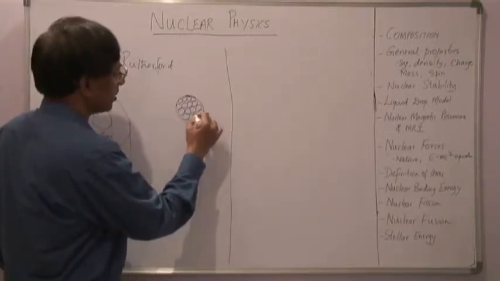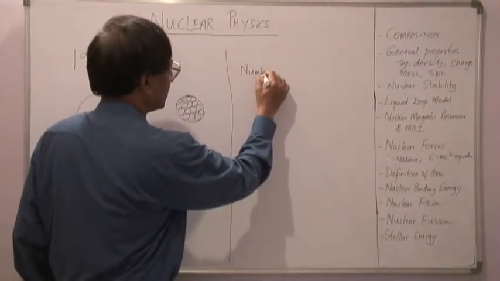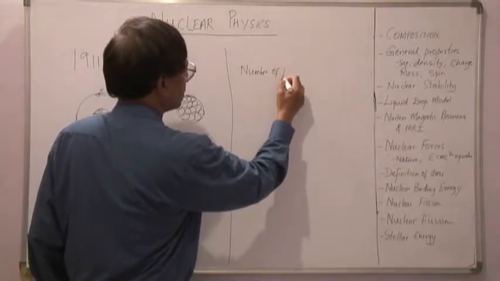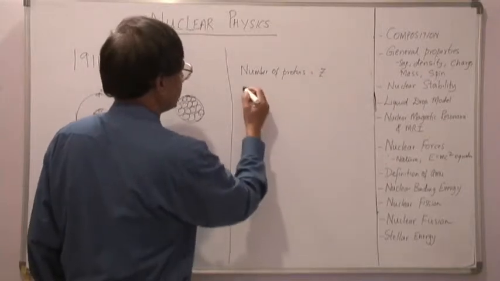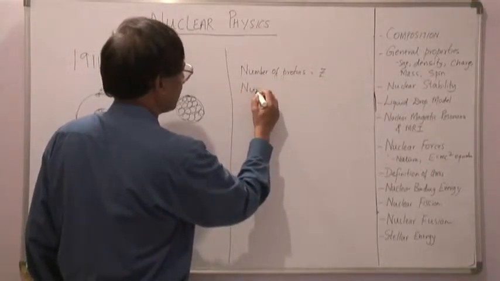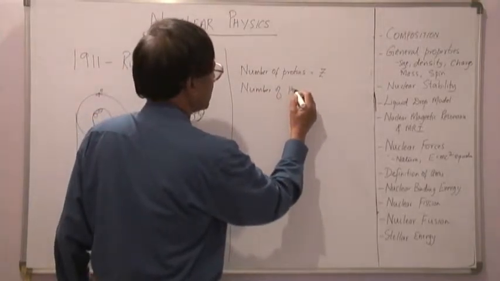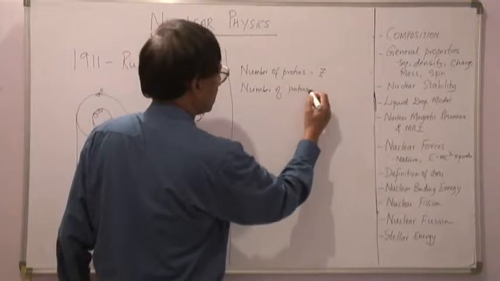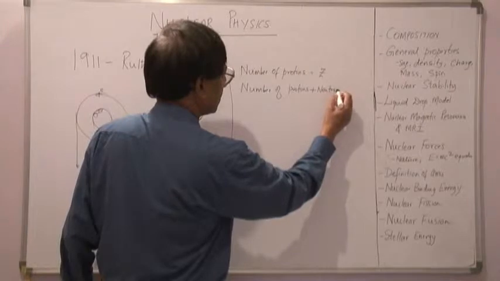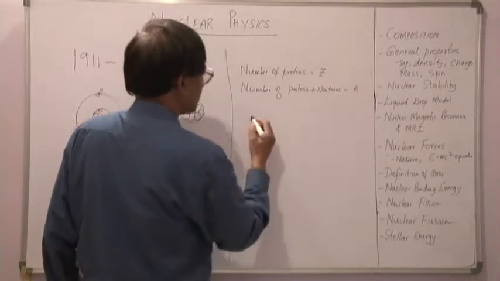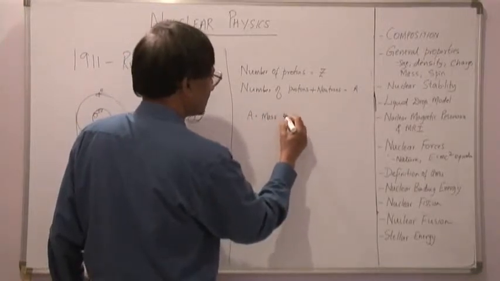Let me take a typical example: the number of protons I represent by the term Z, and the number of protons plus neutrons is A. So A is called the mass number.